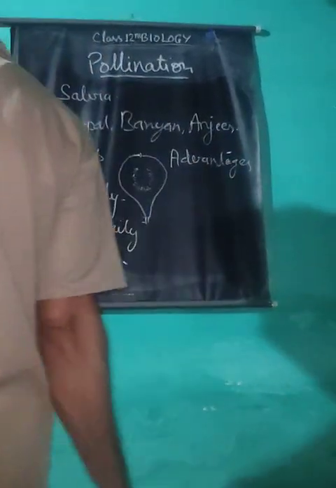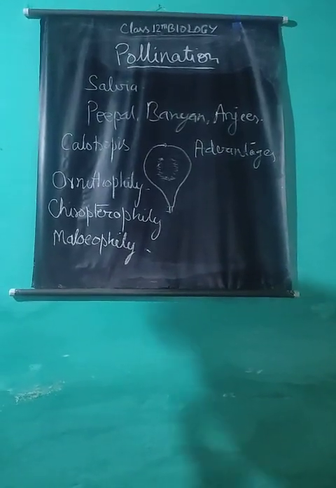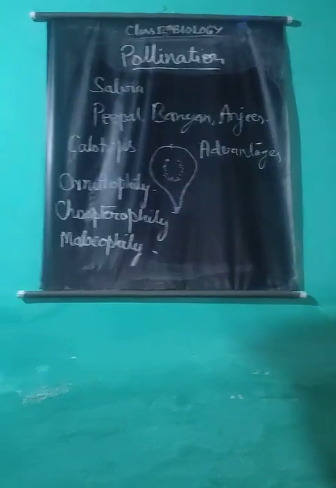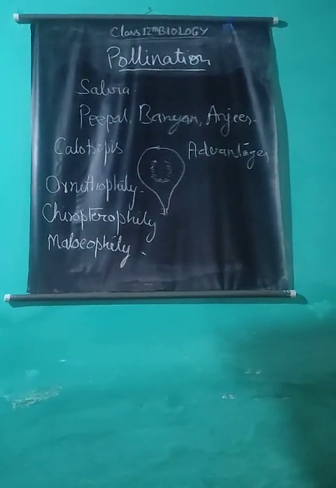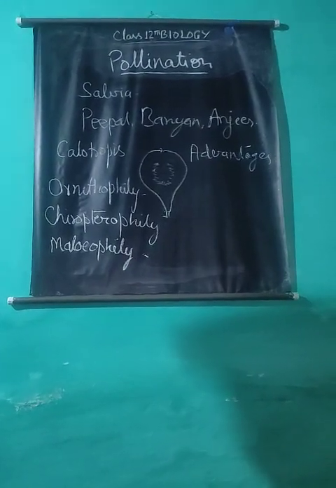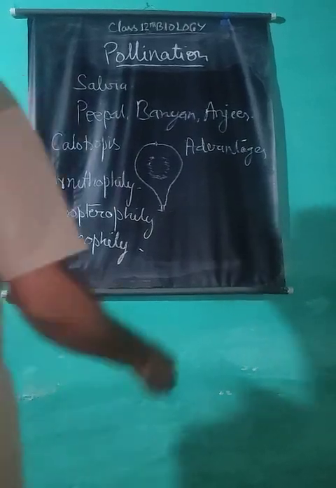Now the advantages of cross pollination. It results in the production of healthy and stronger offspring. A large number of seeds are formed by this method. It results in the production of new varieties of plants with useful characters. This method is used in the improvement of plants.